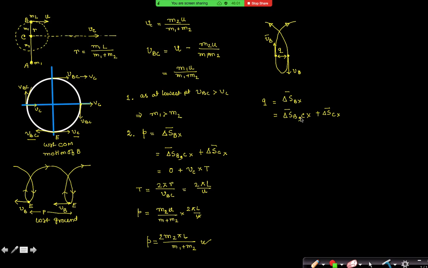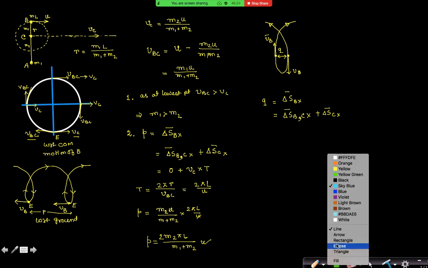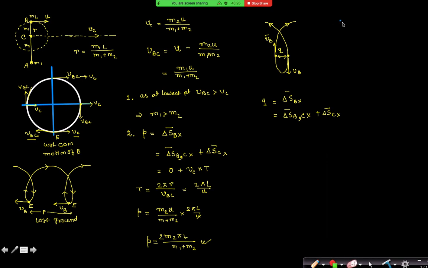Now can you tell me whether this part is 0 or not? Displacement of B with respect to C along x-axis, is it 0 now? No, sir, it's 2R. Yes, sir, 2R. No, it is not 2R now. Again, you think about this circular path. You think about this circular path.